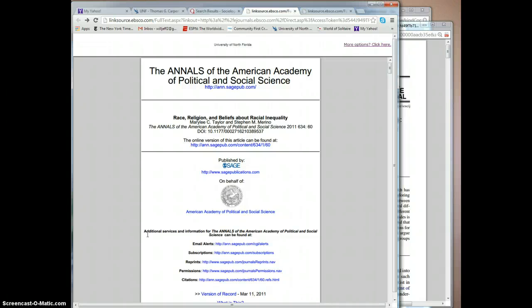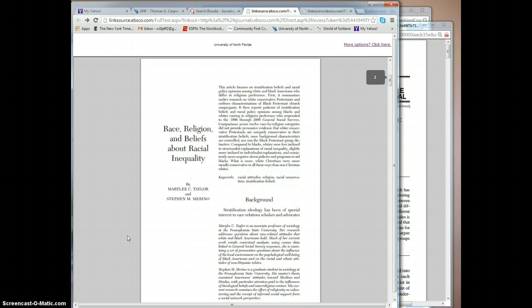Now, at this point, you should have gone out and gotten your 12 articles, you've read them, you've tried to understand what they were doing, and that's a good thing. As you remember, this is the article we used before. It's a very good article.